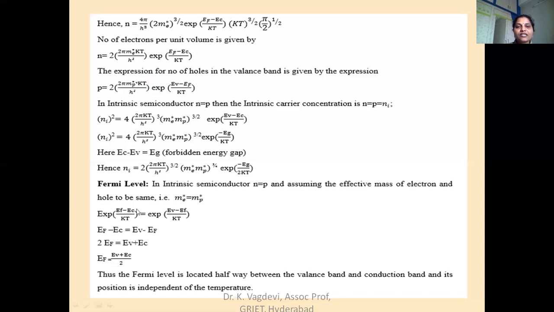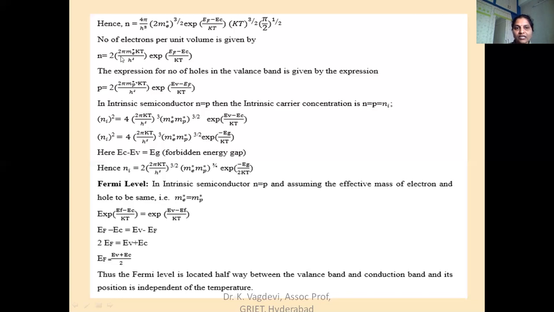The next point is the position of the Fermi level in an intrinsic semiconductor. In the earlier class, we discussed that it is exactly midway between VB and CB. Now we are going to derive that EF is equal to EC plus EV by 2 at T equal to 0 Kelvin. Here me star is equal to mp star, so we equate N equal to P, number of electrons equal to number of holes.